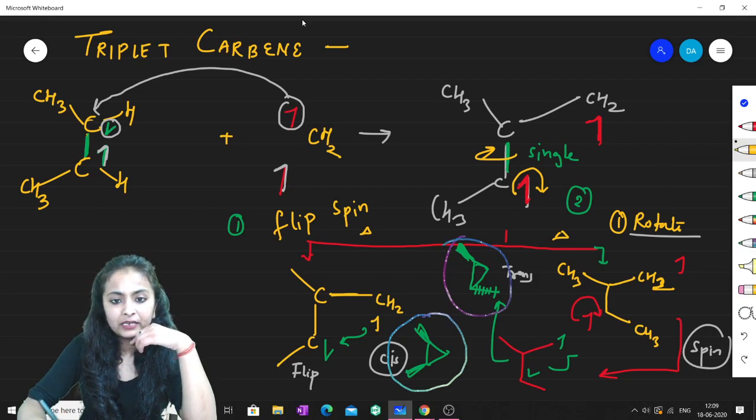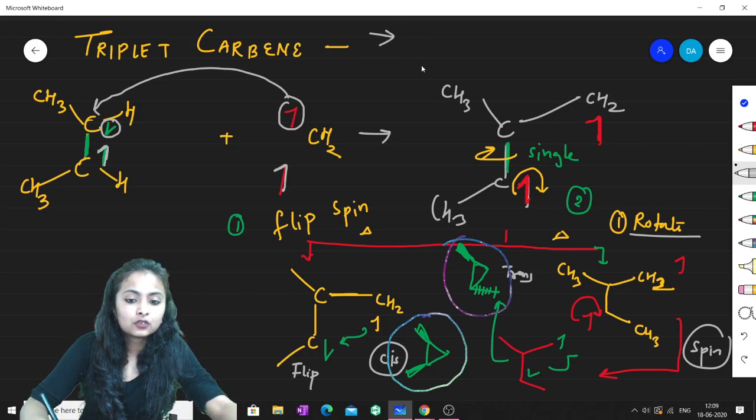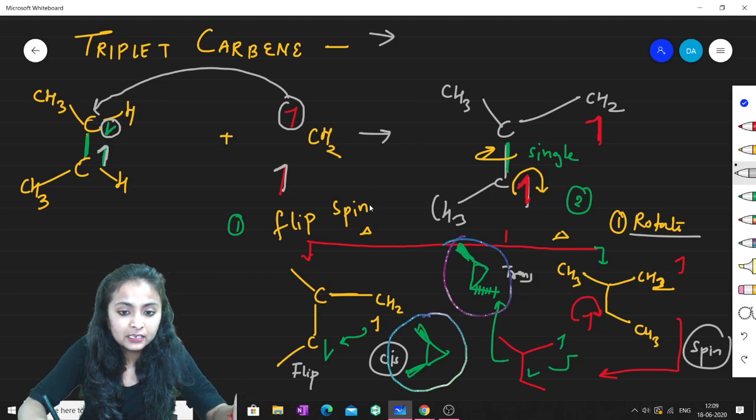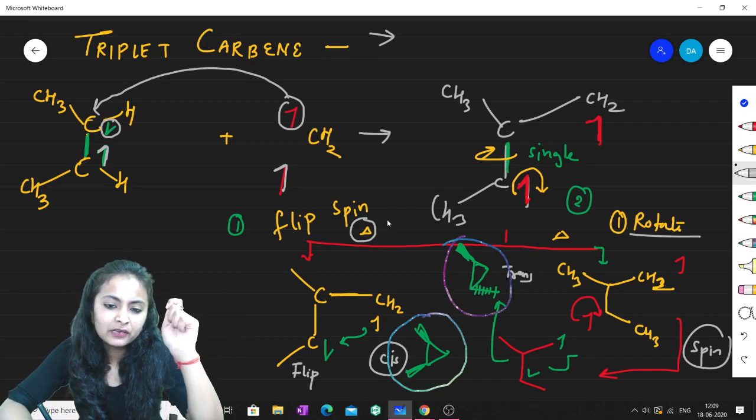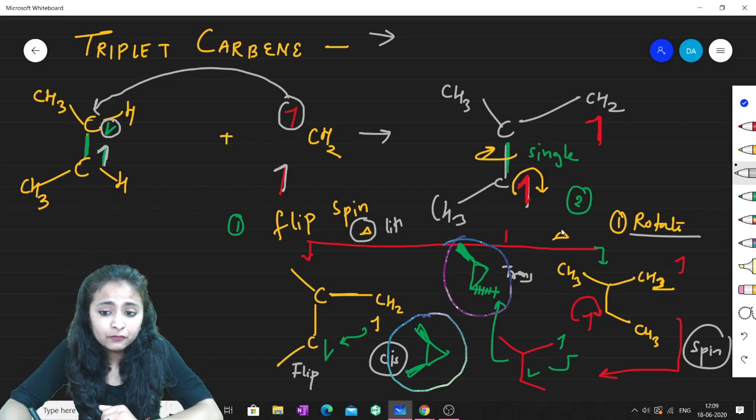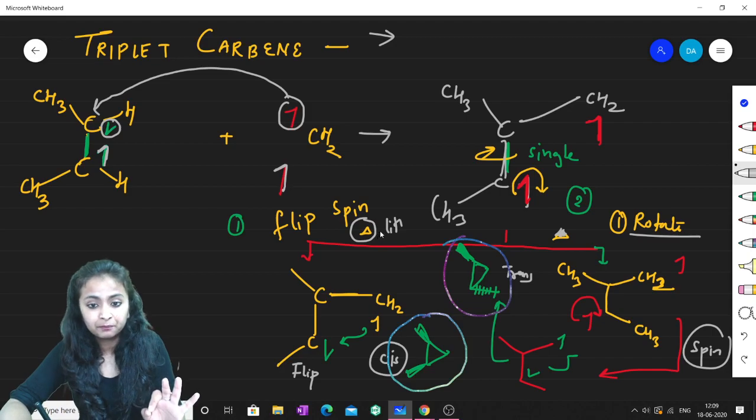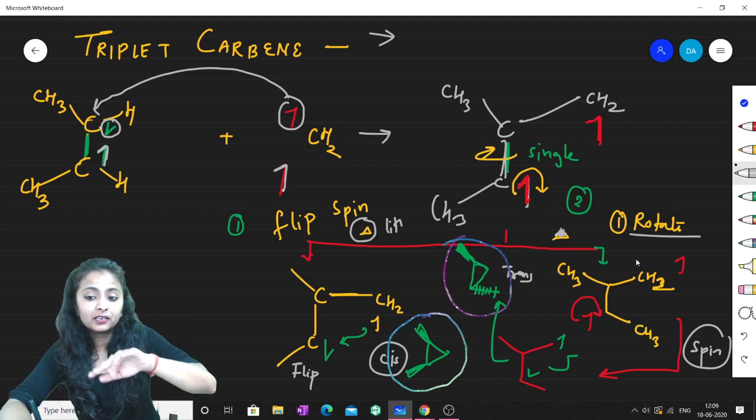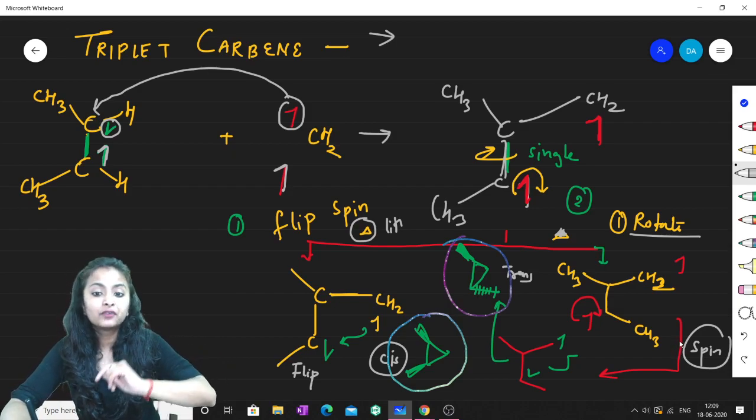Okay, so now the point is which one is major. Which one should be major? If you just think about it, you'll know that spin flip is not a harsh task, not a hard task. Spin flip means that if you provide a little bit of energy, then the spin will just flip. But if you want to rotate a single bond, then obviously it will require more energy than the spin flip. And here, after rotation there will be the spin flip. So this becomes quite difficult.